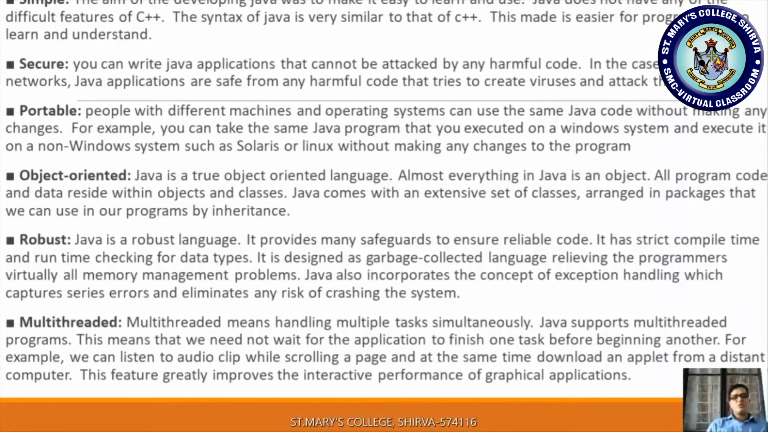And the next one is object oriented. Java is a true object-oriented language. As we said in the first, it is a truly object-oriented programming language. Even if you want to develop a simple program, you have to write the concept of a class. Almost everything in Java is an object. All program code and data reside within objects and classes. So whatever code you have written is stored in the form of objects and in classes. Java comes with an extensive set of classes arranged in packages. Now this is also a very important concept, packages.